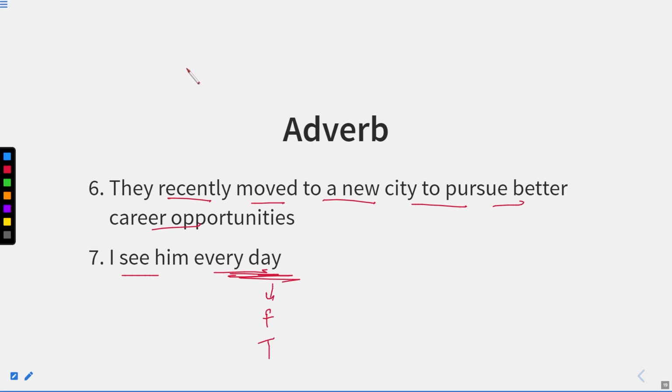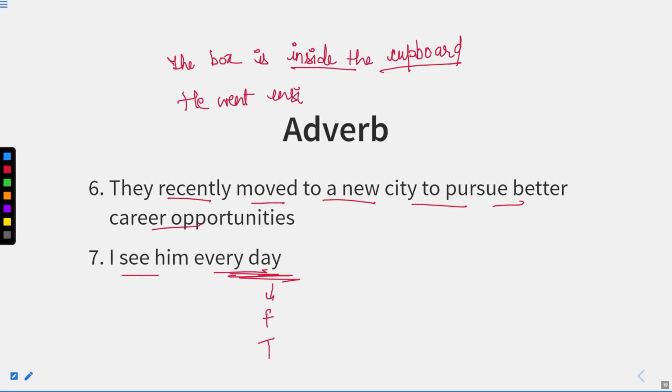Now if I say the box is inside the cupboard, in this sentence cupboard is a noun and inside is a preposition. He went inside.